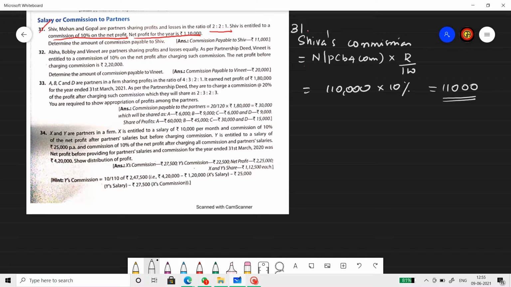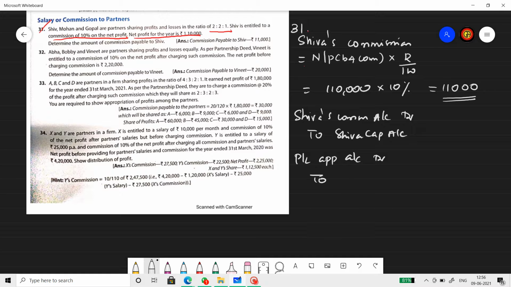Now the journal entry that we pass here: Shiva's commission account debit to Shiva's capital account. I am considering that they are maintaining the fluctuating method. And P&L appropriation account debit to Shiva's commission, which is 11,000, 11,000, 11,000 and 11,000. All right.